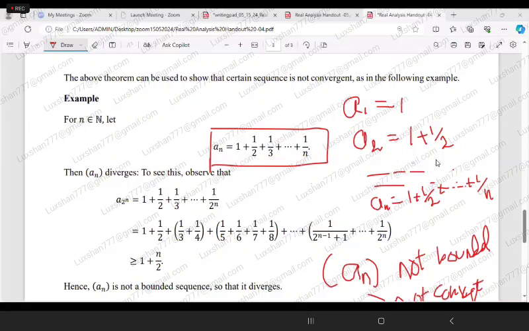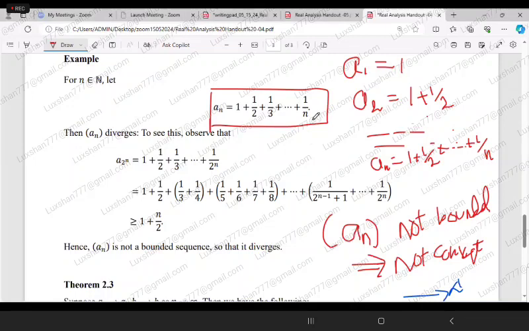Okay, fine. So now I am going to prove that this sequence is not bounded. Normally we take the general term of the sequence, but here I am taking a particular term of the sequence. A particular term means that it is also one of the general terms. But I am taking a_{2^n} because I need some more terms in order to apply some mathematical inequality results. Okay, that is no problem.